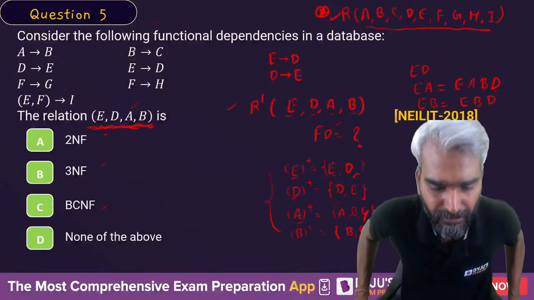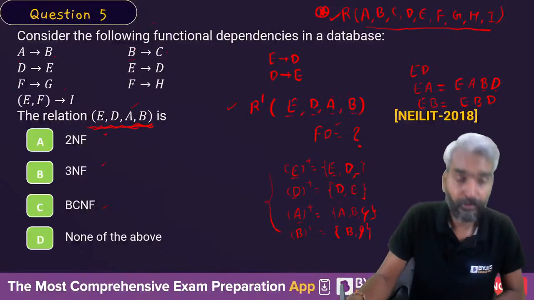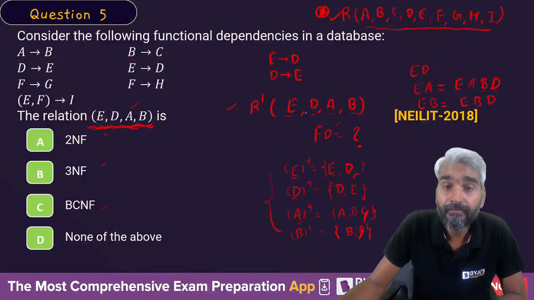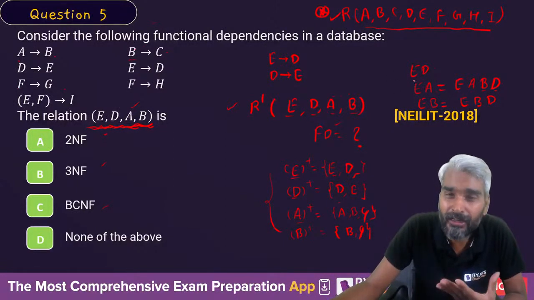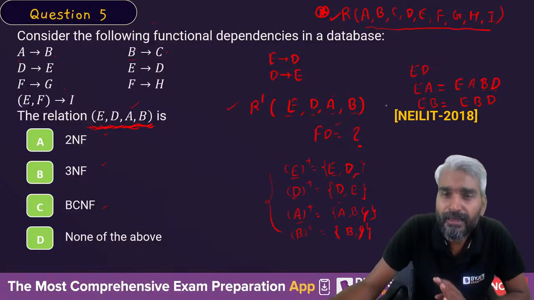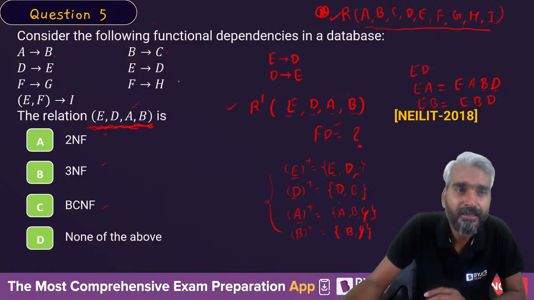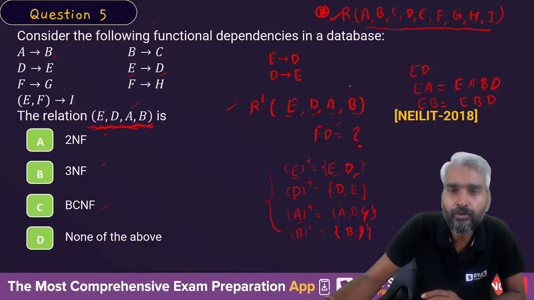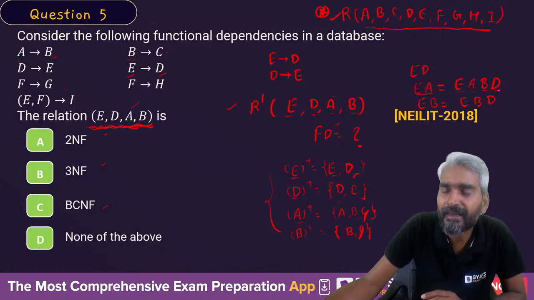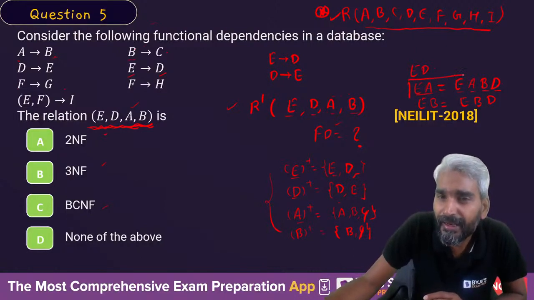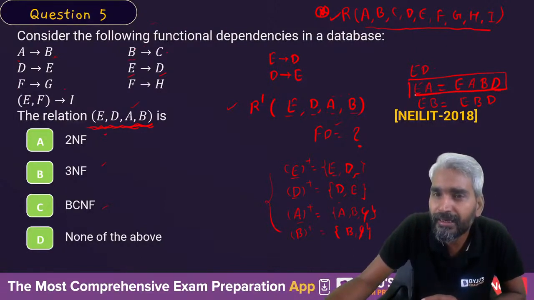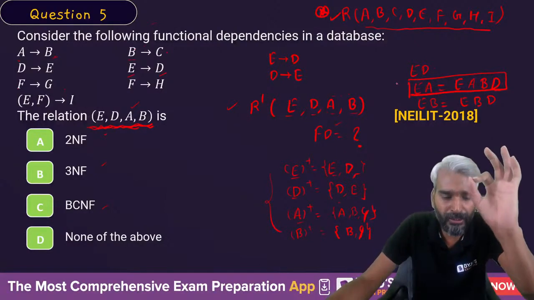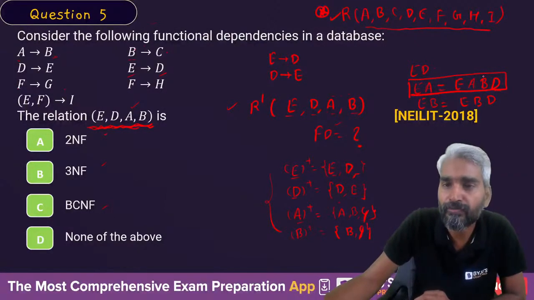Sorry guys, extremely sorry. Okay, so ED together cannot determine anything new. EA will be EA. Let's look at this. EA, so E to D, and because of A you can determine B. So EA can determine EABD. So EA together can determine all the attributes.